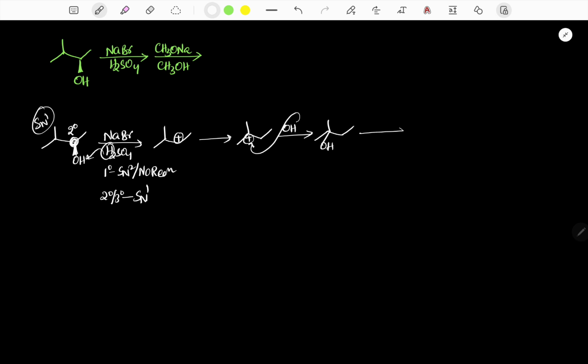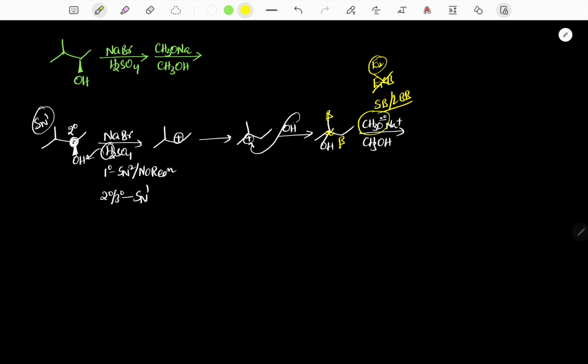Now this alkyl halide is treated with CH3O minus Na plus and CH3OH. And here CH3O minus is a strong base and a less bulky base. And the reactant does not support even the E1cB mechanism because the alpha position, it is a beta position, it is a beta position. So here at the beta position there is no minus R group, therefore E1cB is not possible, only E2 is possible.